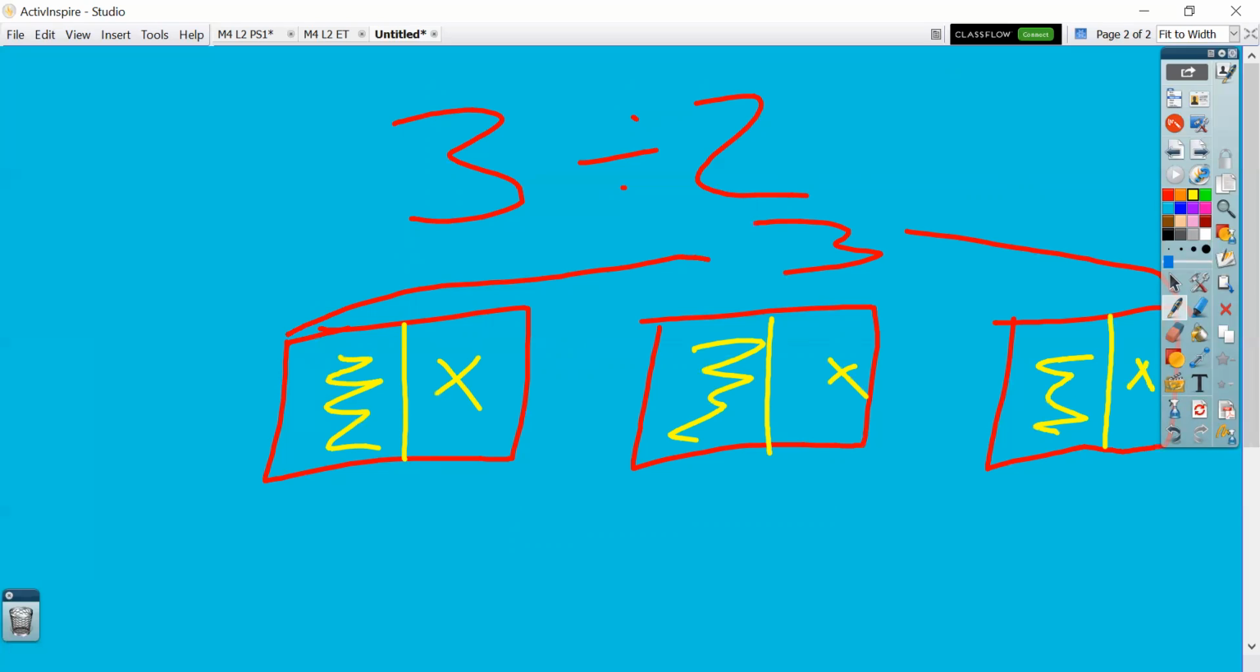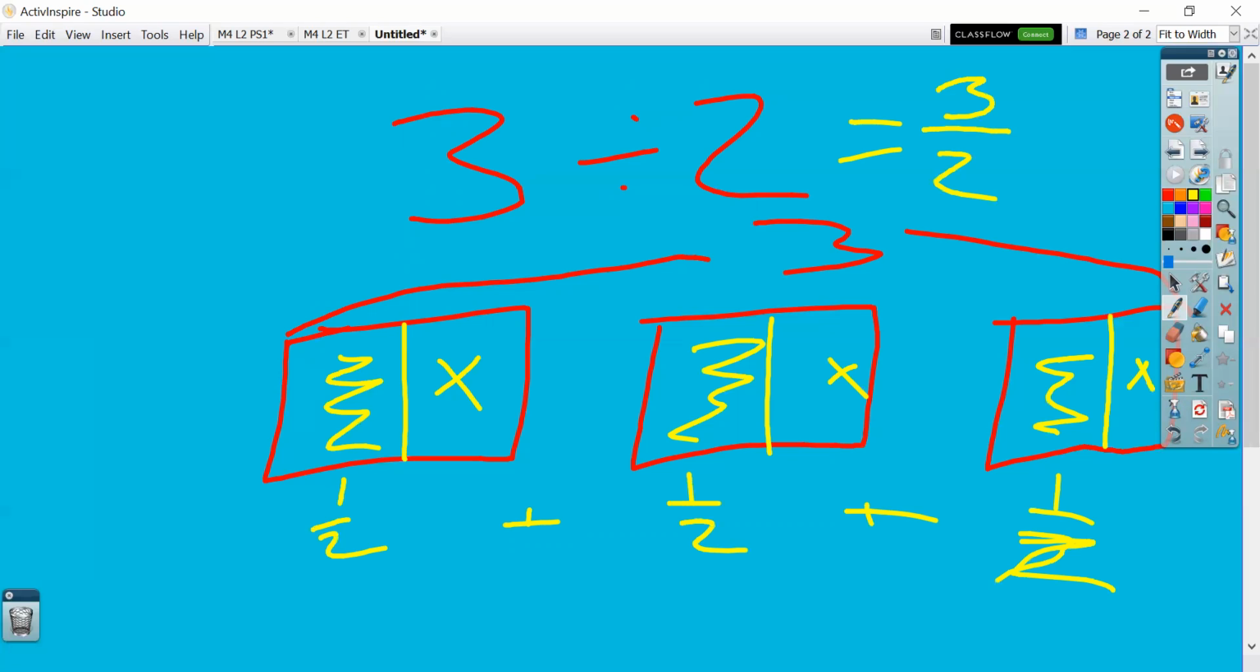Now notice I kind of showed different patterns inside. I just did a squiggle with an X. Well, the squiggles are for one person, the X is for the other person. Well, this would be 1/2, this would be 1/2, and this would be 1/2. Whoops, not 1/3, 1/2. Well, if we added those halves together, how many halves would I have? Well, I have 1/2 plus 1/2 plus 1/2. 1 plus 1 plus 1 is 3, so it's 3 halves. Or if we think about it, 3 divided by 2.